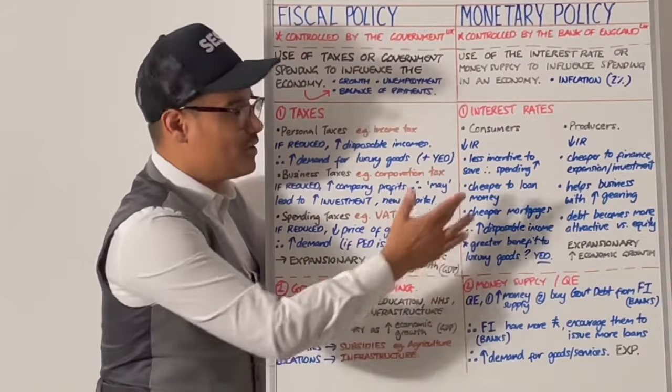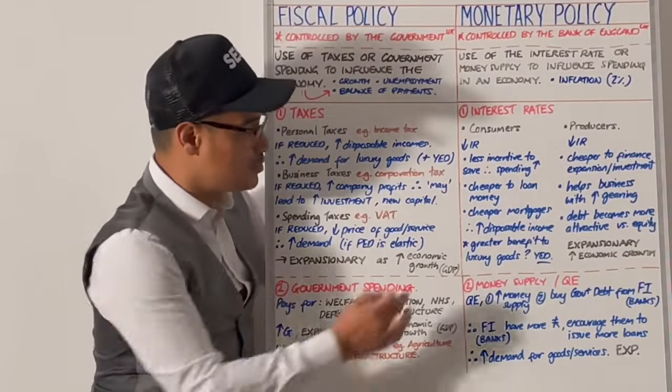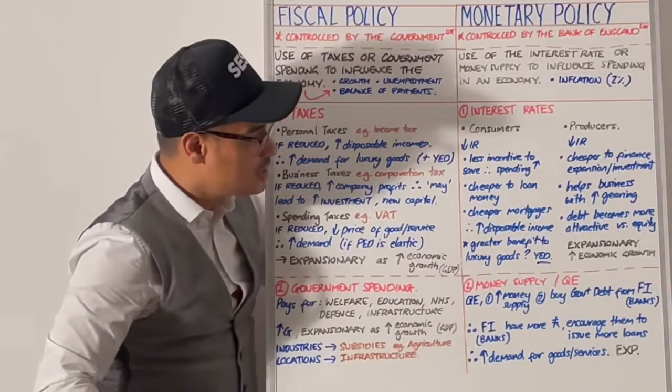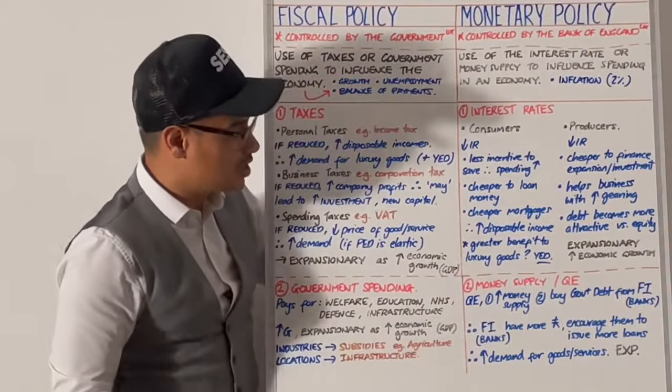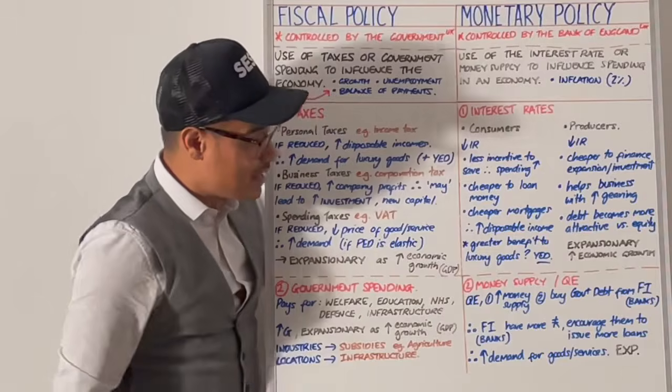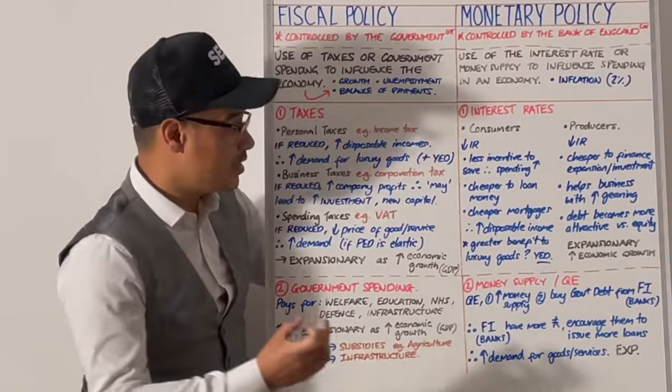Also, a lower interest rate will mean it's cheaper to loan money, so they're more likely to demand loans. Additionally, cheaper mortgages might mean that disposable incomes increase as a consequence. And that might be a greater benefit to luxury goods. Again, those goods with a YED greater than 1.